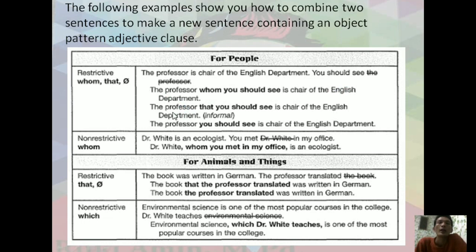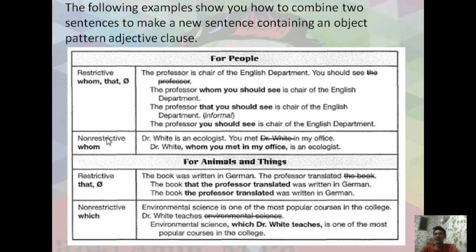Or the second is you are able to create, but it is informal: the professor that you should see is chair of the English department, and the professor you should see is chair of the English department. So there are three possible clauses, the complex sentence that you are able to create using whom, that, and erasing whom or that.